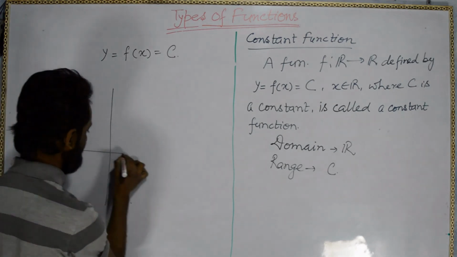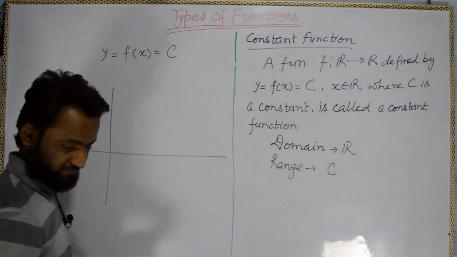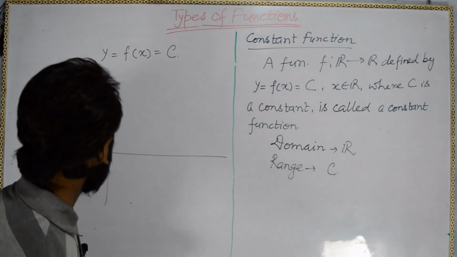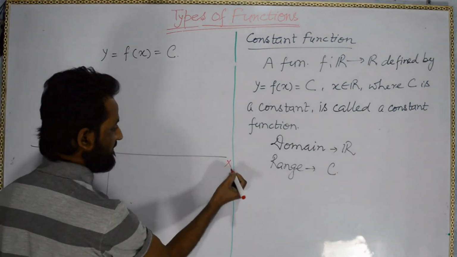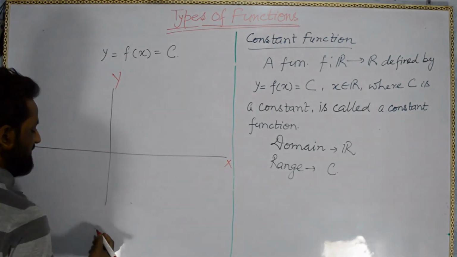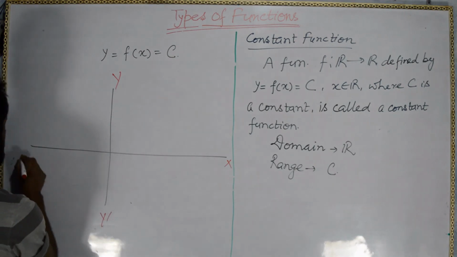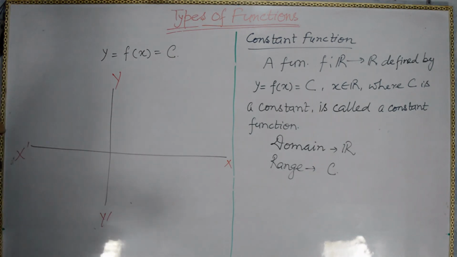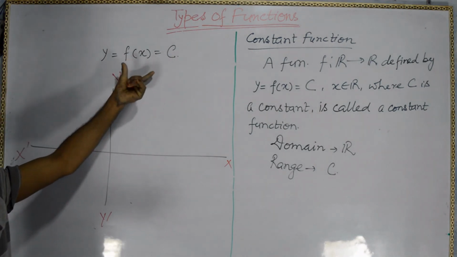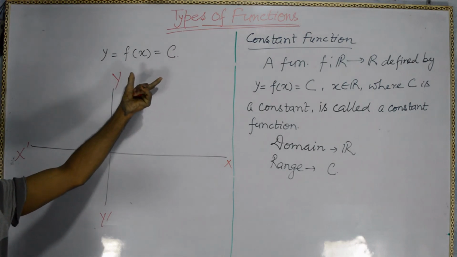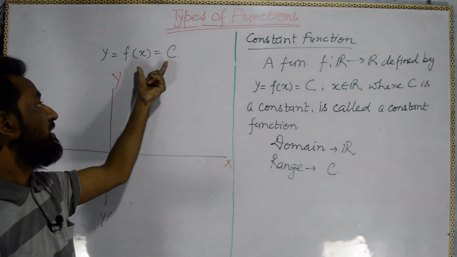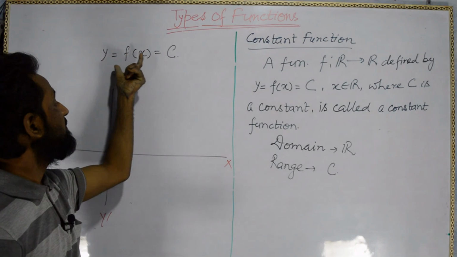See here, x-axis, y, this is y dash, this is x dash, this is for the negative. Whatever value we give as input from the domain, that means whatever the values of x, every time we will get the value c.